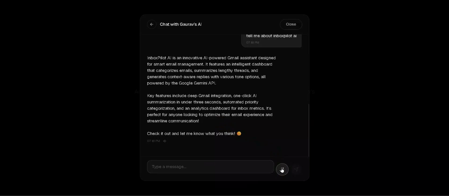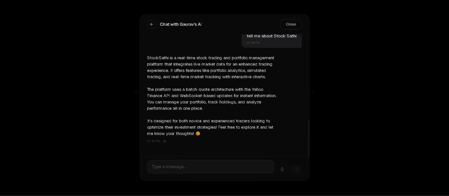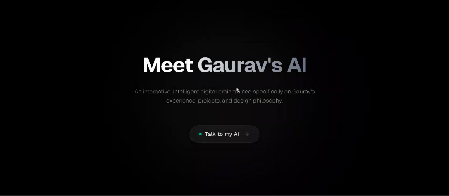If I click on this icon and say, tell me about Stock Sathi, and press enter, it gives me the feature and the project, what Stock Sathi is and what features it has. Now, I wanted to address the AI part directly. Every piece of this project I can explain and defend. The voice call active reference here, I used a reference instead of state because of state closures in speech recognition callbacks. That's a React specific decision, not something a code generator would know to do.